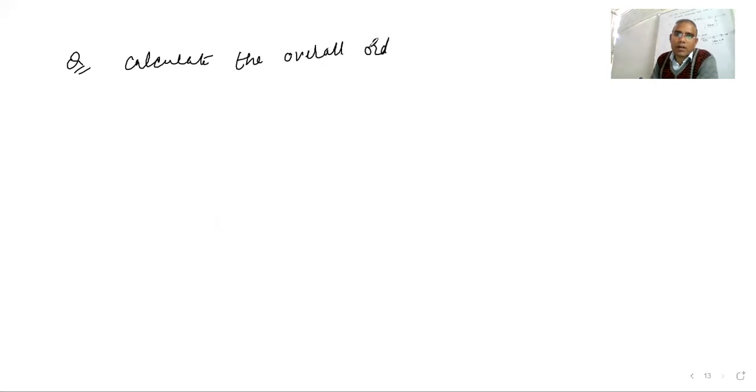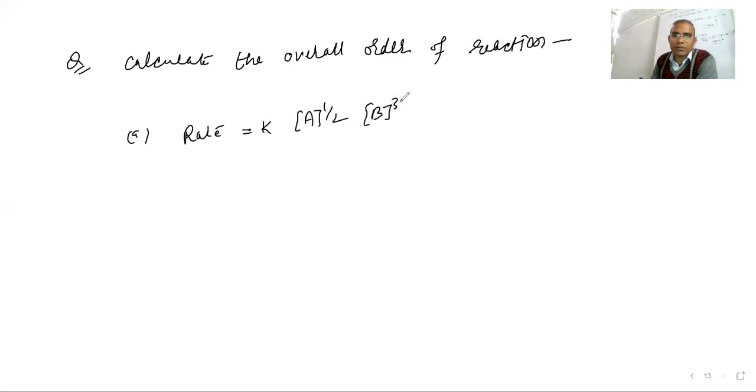Now here is a question: calculate the overall order of reaction. Two options are given. First, rate is equal to K, A to the power 1 by 2 and B to the power 3 by 2.